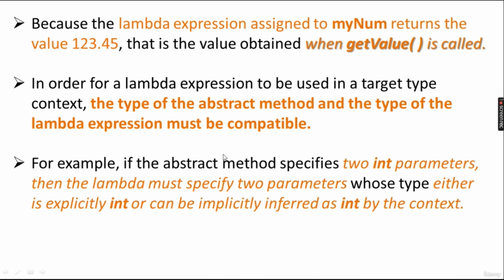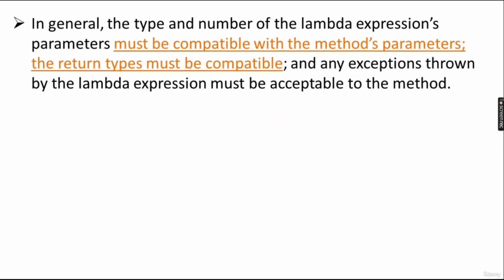Okay, the type and the number of the lambda expression's parameters must be compatible with the method's parameters, because whatever method definition syntax you give in the functional interface will have a body equivalent to the lambda expression body.